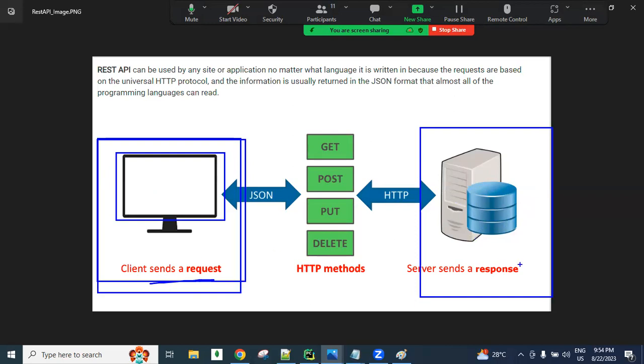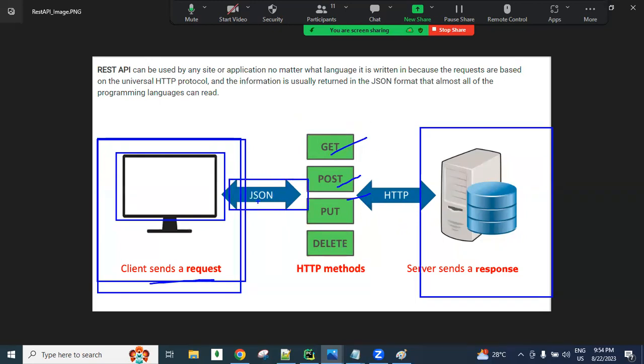So the client and server applications interact via the HTTP protocol, which means the methods GET, POST, PUT, DELETE. These are called HTTP methods. Along with these HTTP methods, we send the JSON request, guys. The JSON data is what we want to send, and that information is maintained here. We will discuss JSON more clearly. This is one of the data types, guys.